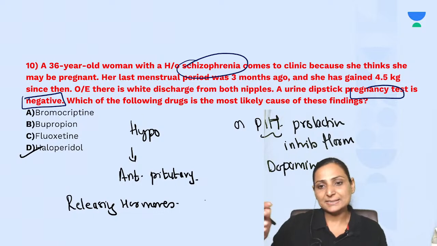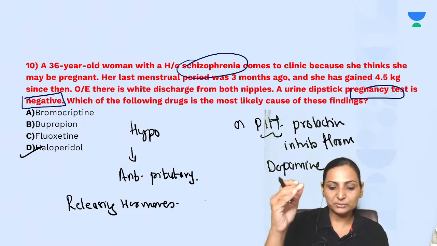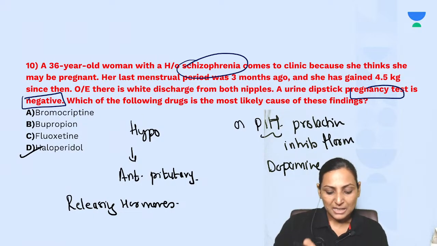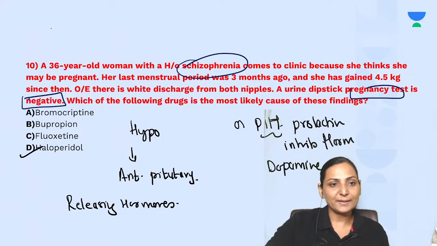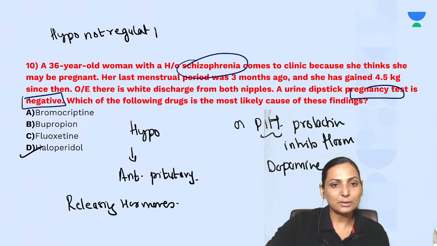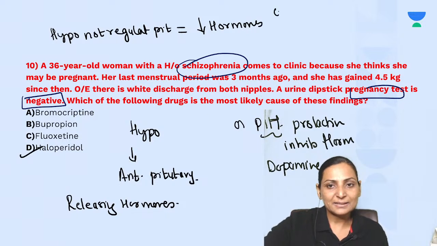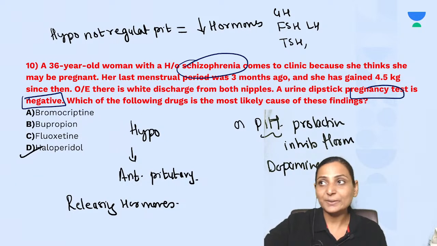So if there is no connection between the hypothalamus and the pituitary, that means any condition where the hypothalamus is not regulating your pituitary, there will be a decrease in all the hormones, that is decrease in the growth hormone, FSH, LH, decrease in the TSH, all these hormones will decrease.